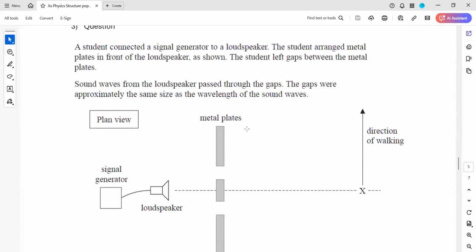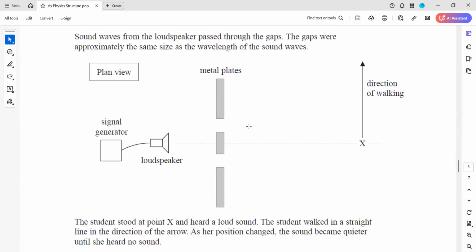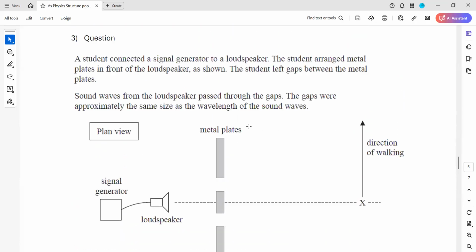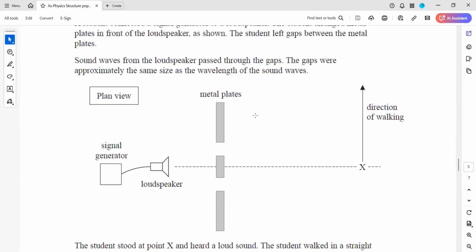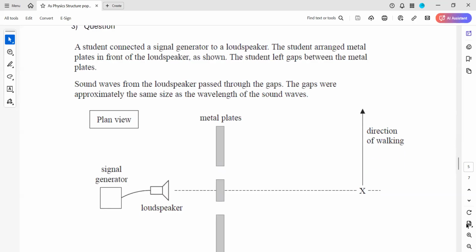Question 3, any doubts? Question 3, part A, which is related to diffraction and interference. In question 3, a student connects a signal generator to a loudspeaker.